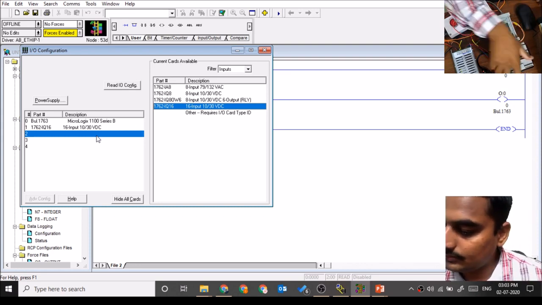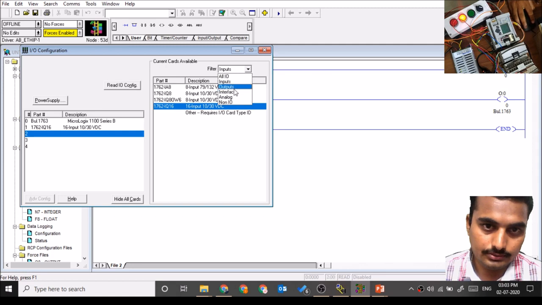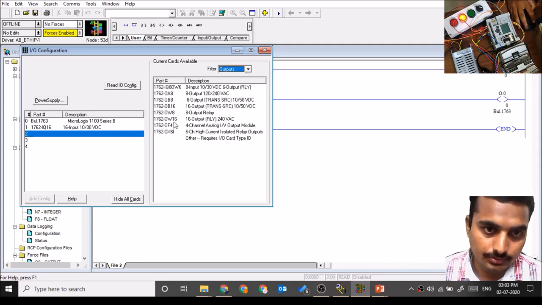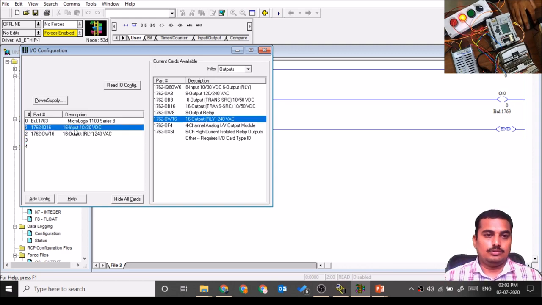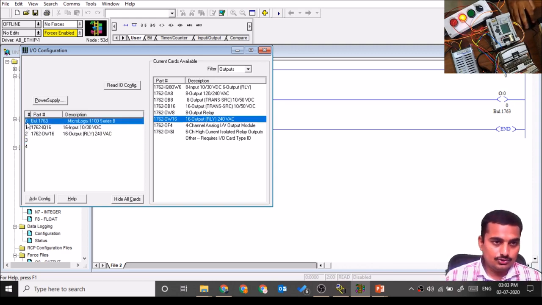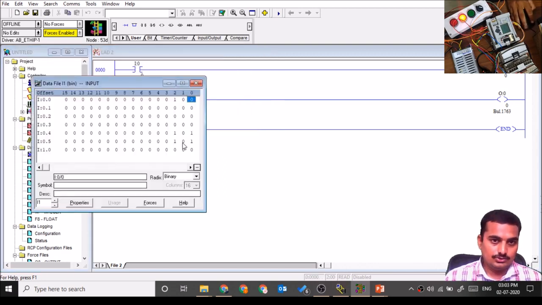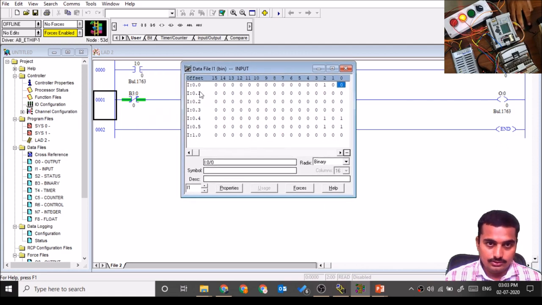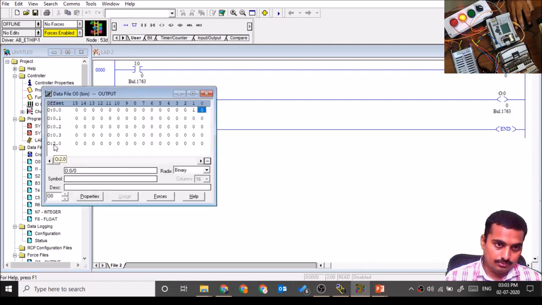And another card is the OW system, an output card. So we can see this is slot number 0, this is slot number 1, this is slot number 2. This is also updated here, slot number 1. Okay, here for output, slot number 2.